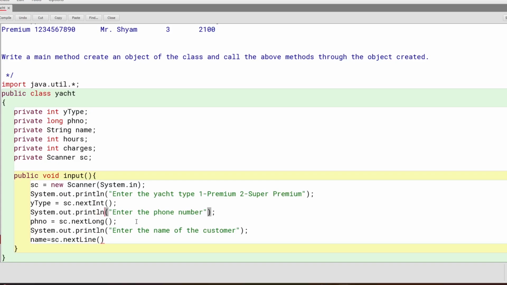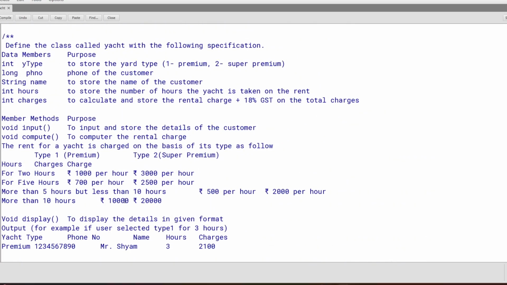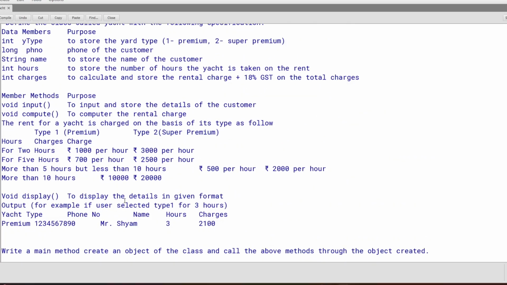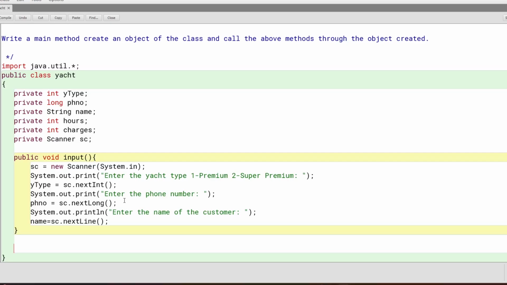Instead of print, we will use println, because sometimes it gets messed up with the string. Okay, so that's it. Everything we have asked: name, yType, and the phone number. So that's our input. Input is done.